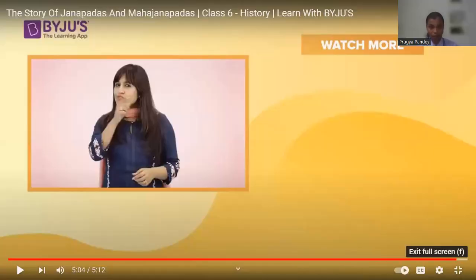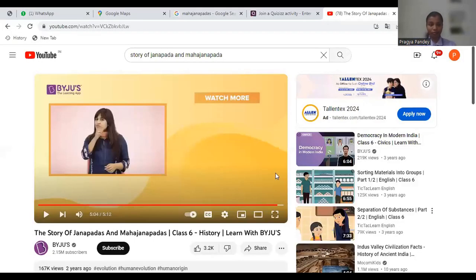So as you all watched that, this is how Mahajanapadas and Janapadas grew, and how people at that time were living, and why permanent settlement was important for them.